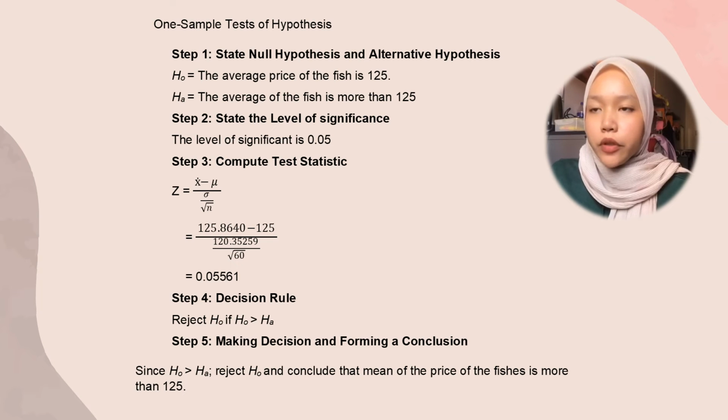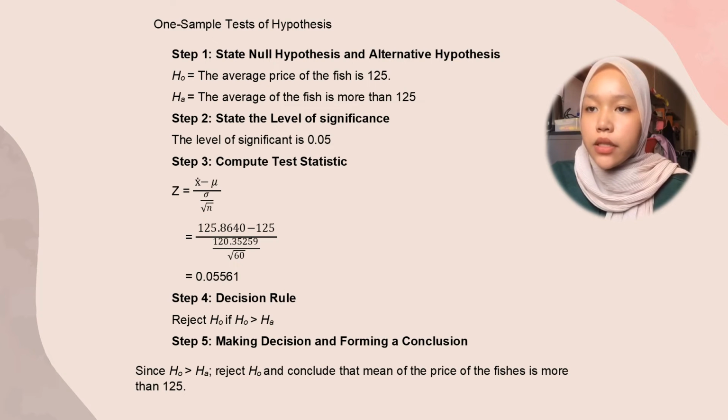So for 5.2, hypothesis testing. One sample test of hypothesis. Step 1, state null hypothesis and alternative hypothesis. H0: the average price of the fish is 125. HA: the average price of the fish is more than 125. Step 2, state the level of significance. The level of significance is 0.05.